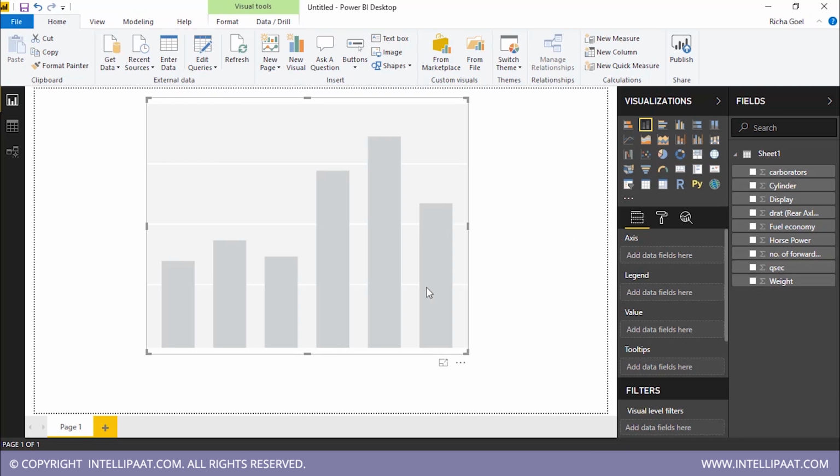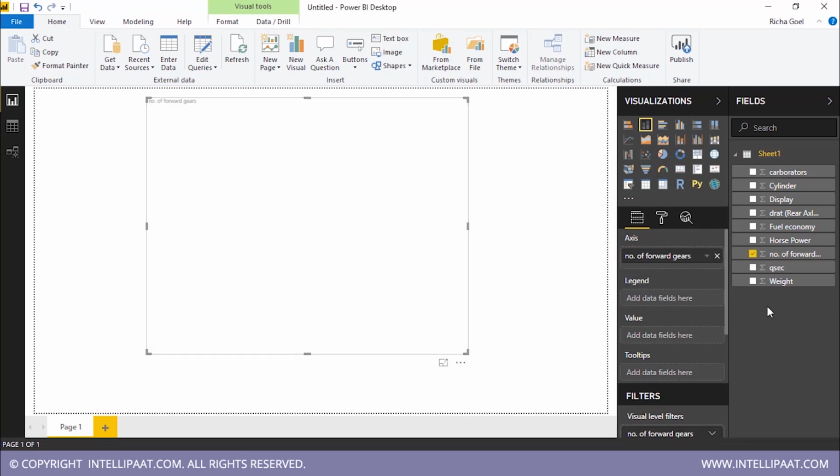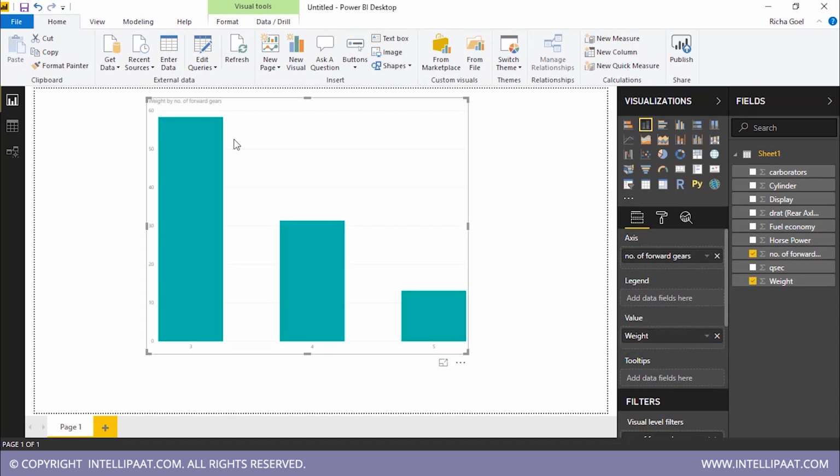Suppose I want to see a graph between, let's say, weight and number of forward gears. So I will take number of forward gears and drop it over here. You see this add data fields here, right? I simply drop it on top of that, so that will be loaded. And the next thing I need to do is take this weight and drop it over here, under value. So instantaneously, you can see that a graph is generated.